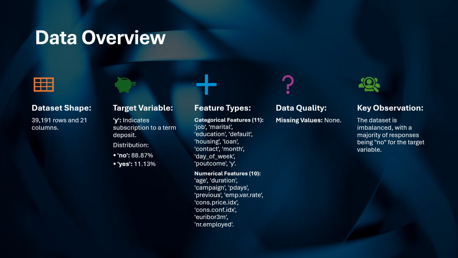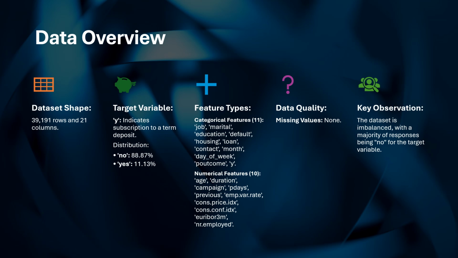Data overview. We got this dataset from the machine learning repository, and this is a Portuguese bank dataset, and it had 40,000 rows and 21 columns. The target variable Y indicates whether a client subscribed to a term deposit or not. Most of the data, 88.87 percent precisely, are labeled as no, while only 11% are labeled as yes. This shows a clear class imbalance.